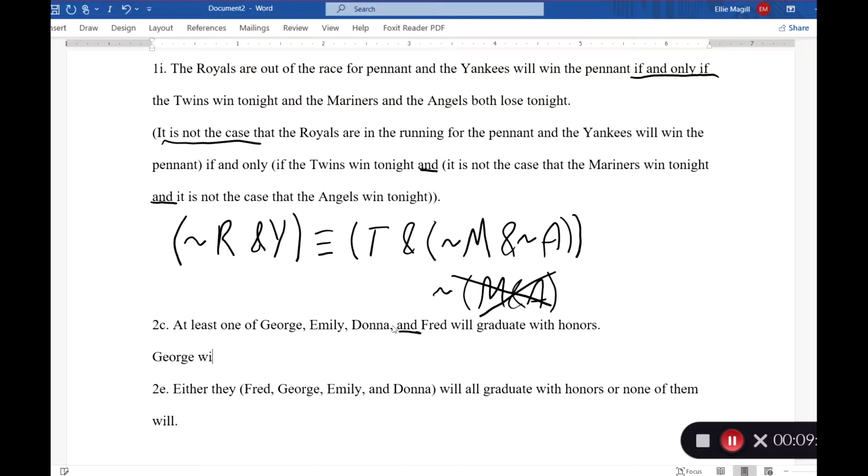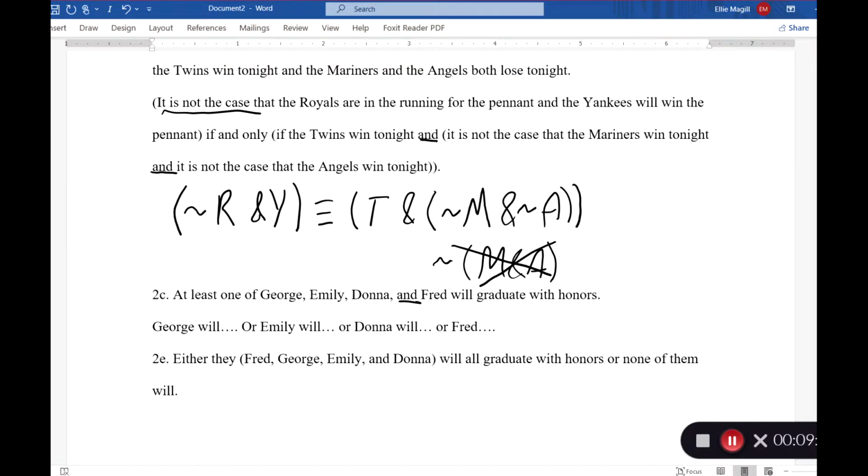George will graduate with honors, or Emily will graduate with honors, or Donna will graduate with honors, or Fred will graduate with honors. So I've just done the dots because you don't need me to take the time to type all of those out while explaining this problem. So there we have our paraphrase.